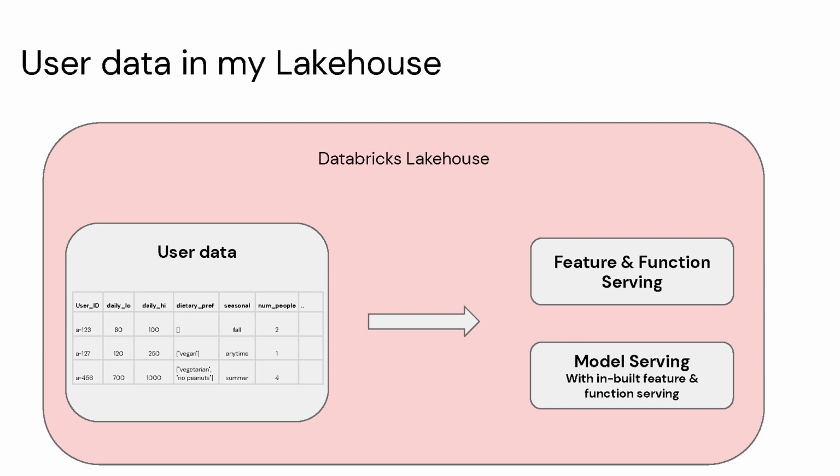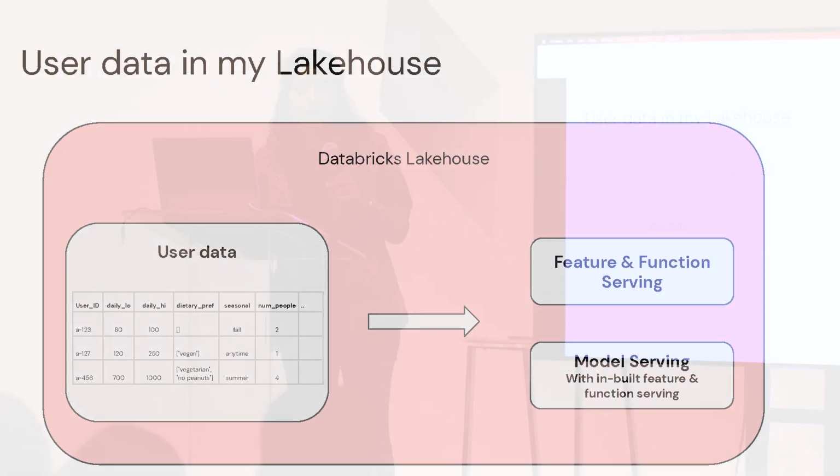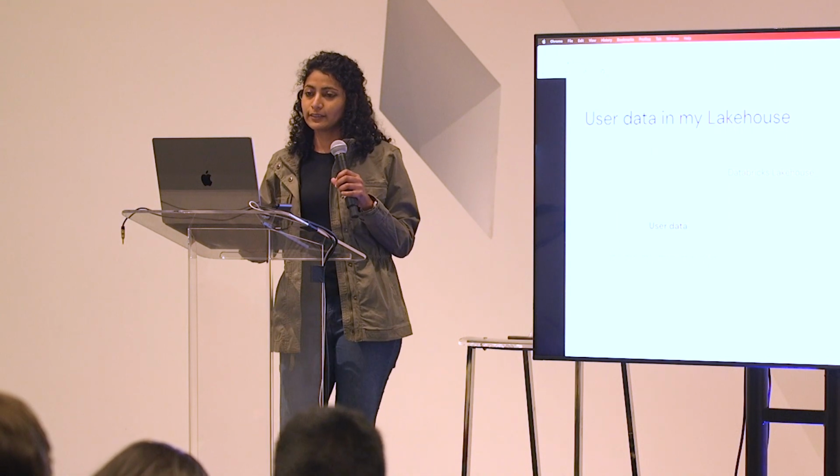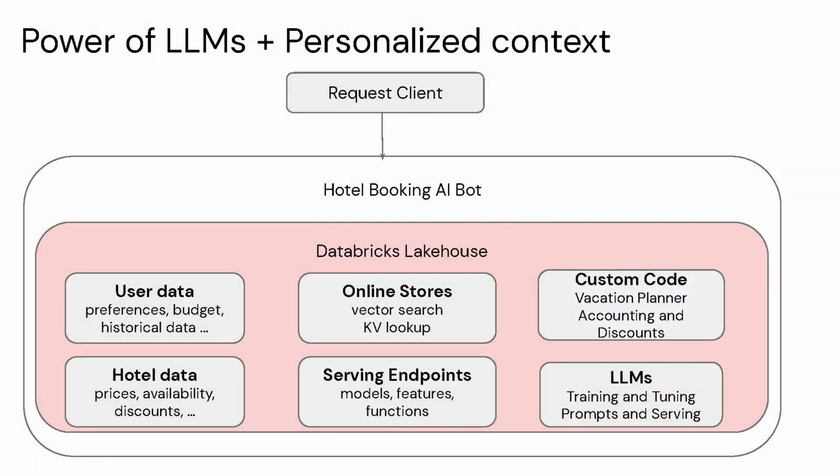All I need to do is store my business data in the Lakehouse and serve it using one of these real-time endpoints. By the way, if you are using model serving, you already have all of this functionality integrated for you. So I have all my data and my feature and function serving endpoint. Let's see how I can use it in a real-time LLM application.